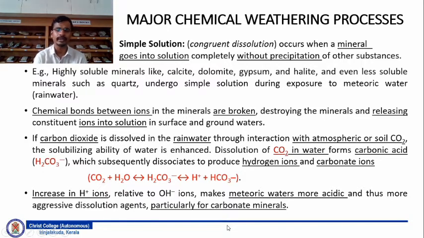You may look at the equation now: carbon dioxide and water combine together to form carbonic acid. These ions make the rainwater more acidic and it becomes a more aggressive dissolution agent, so particularly for carbonate minerals, it easily dissolves minerals like calcite. So that is about the simple solution.